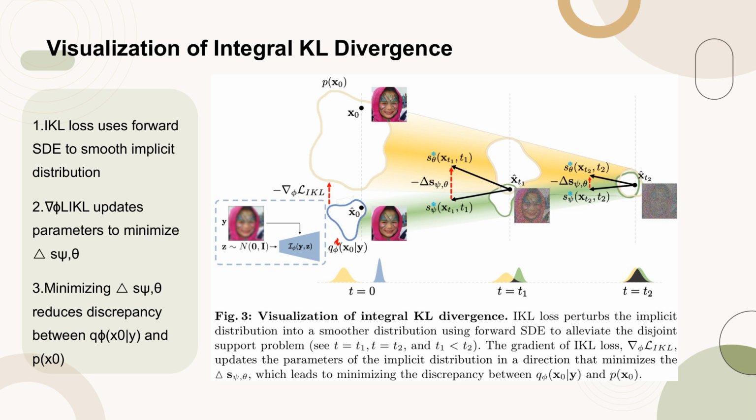This is visualized at two time points, T1 and T2, where T1 is less than T2. The gradient of the IKL loss, nabla L_IKL, updates the parameters of the implicit distribution in a direction that minimizes the discrepancy between the score functions S_psi and S_theta. This process ultimately aims to minimize the discrepancy between the implicit posterior distribution q(x0|y) and the true posterior distribution p(x0|y). The figure demonstrates how this optimization enhances the convergence robustness of the KL divergence, particularly in scenarios where the supports of the two distributions are misaligned.